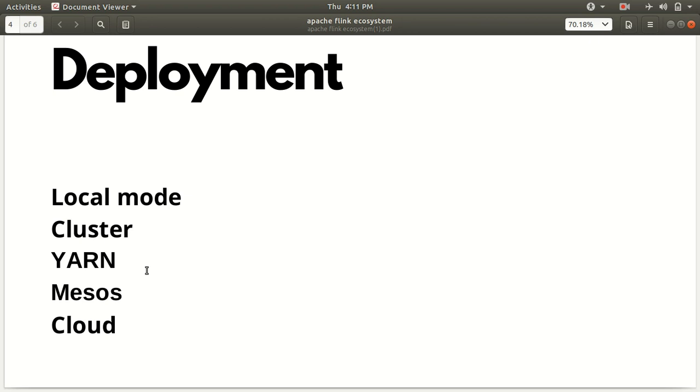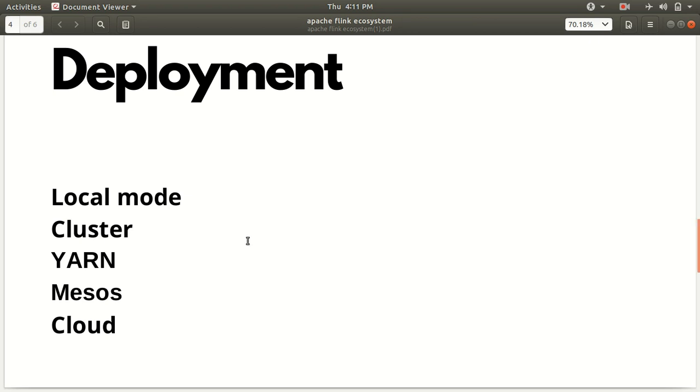If you are from the Hadoop background, you must be familiar with this term. It's a part of Hadoop which was introduced in Hadoop 2.x. Next we have Apache Mesos, which is also a generalized resource manager. And last we have cloud, meaning we can deploy Flink on Amazon or Google Cloud. These are the deployment options available in the second layer of the ecosystem.